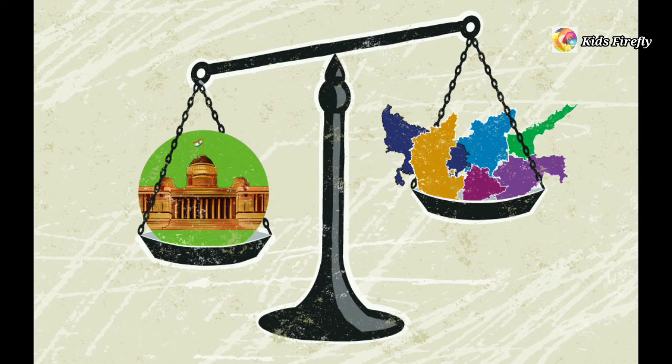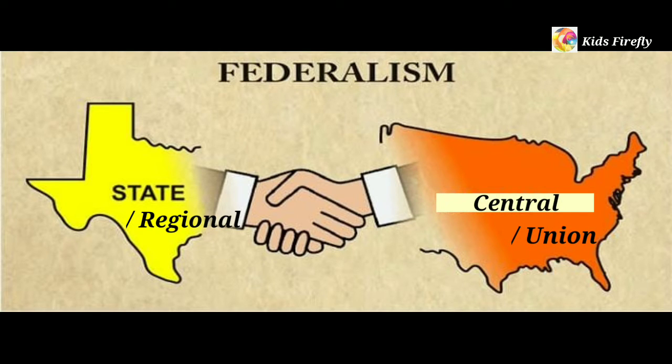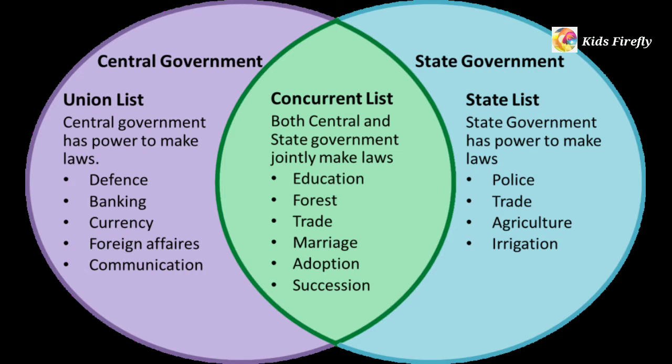Federalism refers to the government of a country at more than one level. In India, we have government at central as well as state level. Powers of these governments are divided. There are three lists of subjects: the union list, state list, and concurrent list. So the topics are chosen for the development of the country from among these lists.